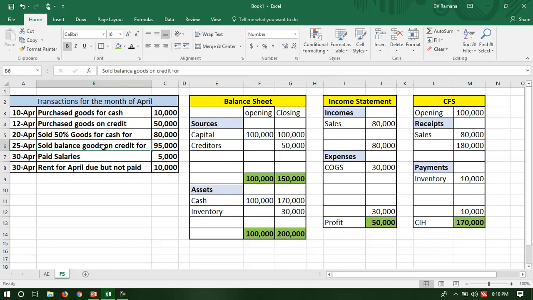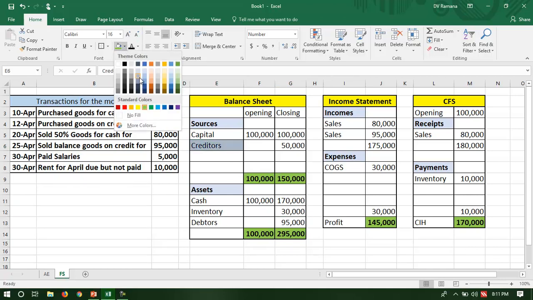Now sold balanced goods. How much balanced goods? 30,000. And you sold those goods for 95,000. Okay, so once again there is a sales of 95,000. Did the company receive cash for that? No. However, if the company has sold goods on credit and has to recognize that as a sales or an income, the company will receive that money later. Any money receivable in the future is an asset for the company. So let me just highlight these two. I'll come back to that at the end.